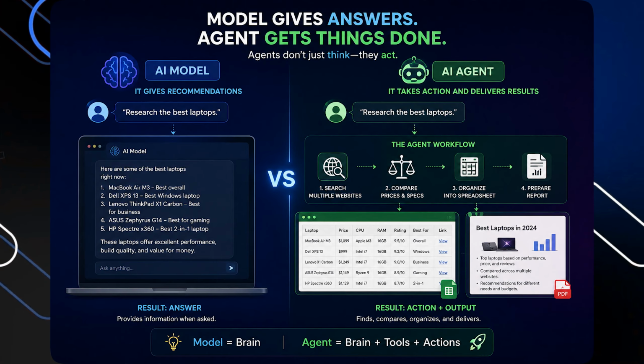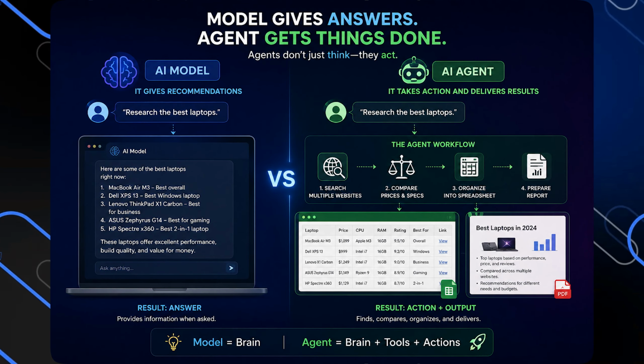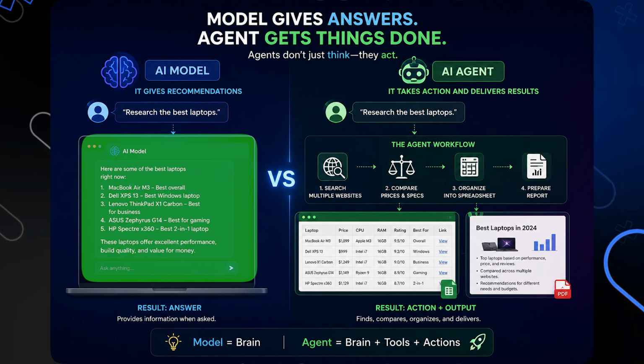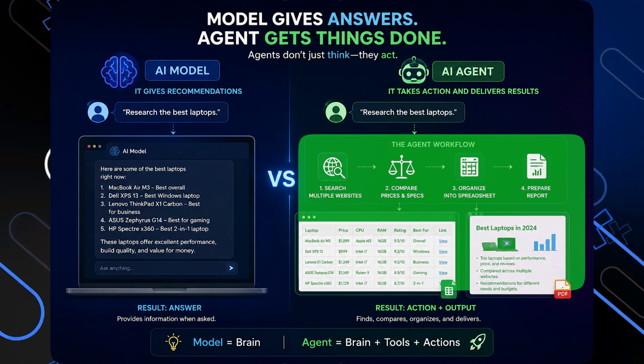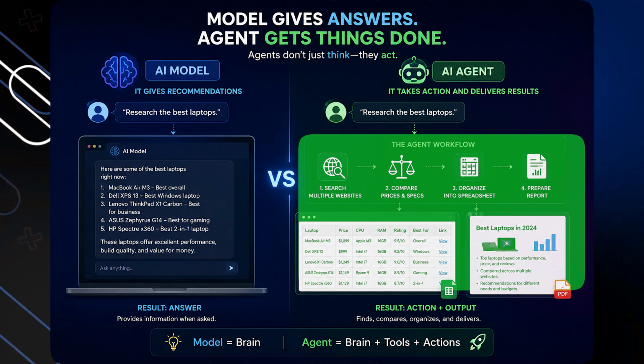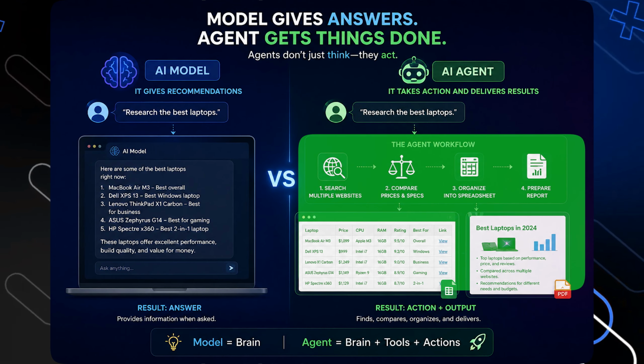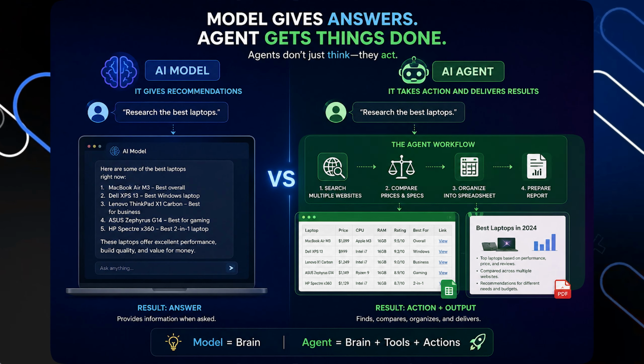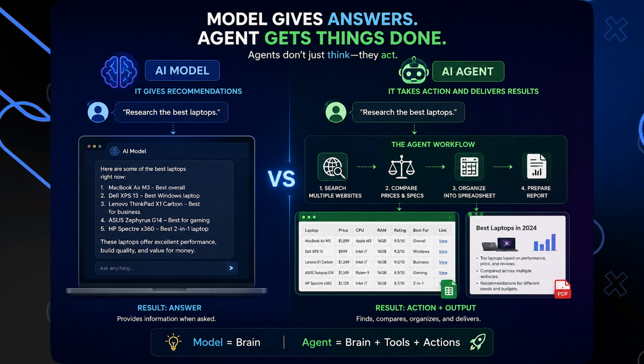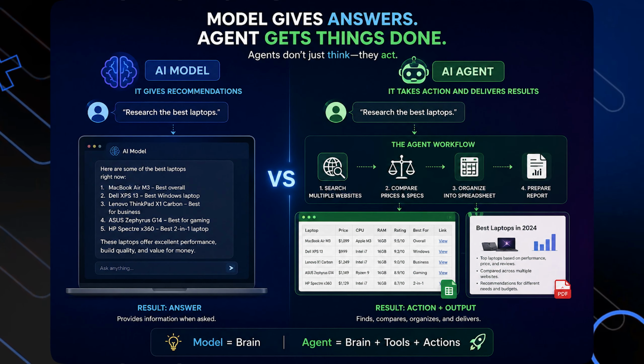For example, if you ask an AI model to research the best laptops, it will give you recommendations. But if you ask an AI agent, it can search multiple websites, compare prices, organize the results into a spreadsheet, and even prepare a report automatically. The key difference is that agents do not just think, they act.